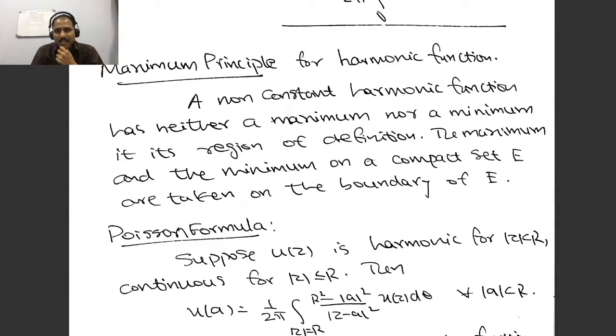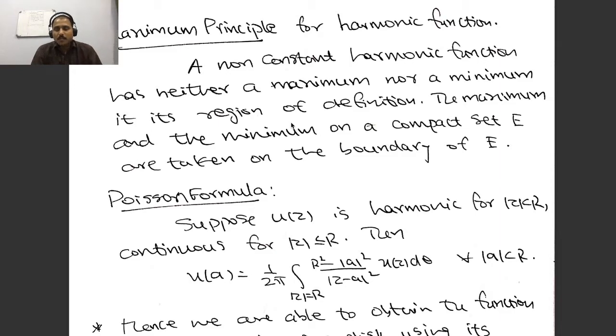So in general, for a disk centered at z0, the property will look like this: u(z0) is equal to 1/2π times the integral from 0 to 2π of u(z0 + re^{iθ}) dθ. That means on the right hand side you are integrating over the circle only, and you are getting the value of u at the interior point, at the center in particular.